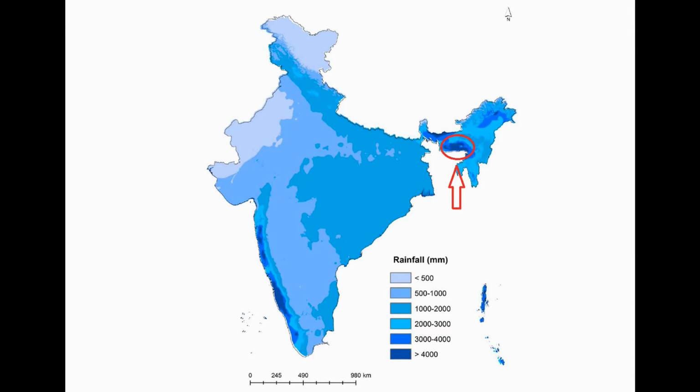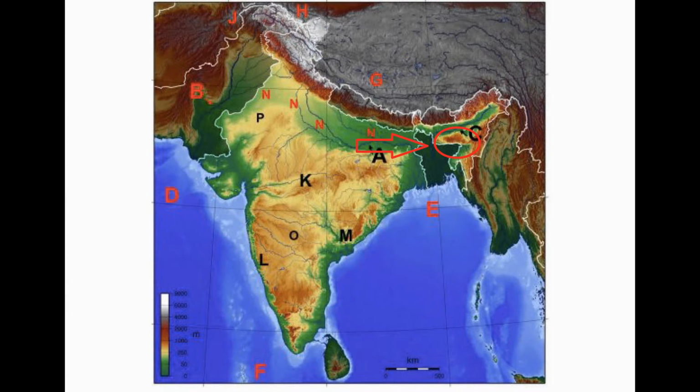First, let us discuss Cherrapunji, the heaviest rainfall region in the world. Cherrapunji and Mawsynram receive rainfall of more than 1000 cm every year. There are two reasons for the heavy rainfall. First, they are located close to the Bay of Bengal. Second, slopes of the Khasi Hills stop the moisture and make it ascend. This ascent of the air causes heavy rainfall on the windward side of the mountains.